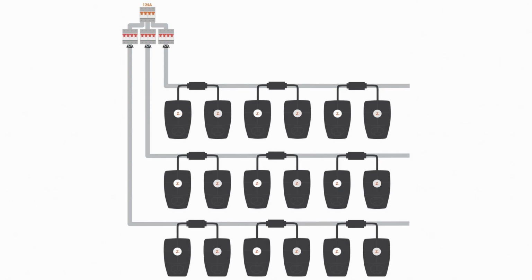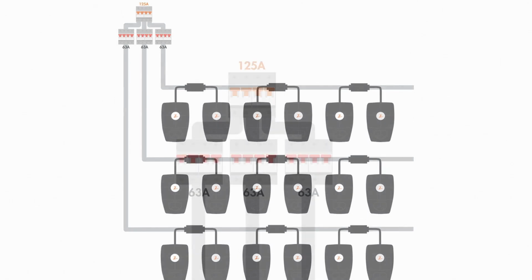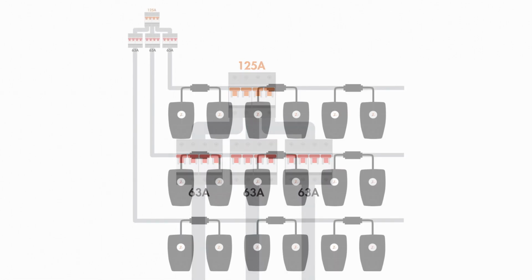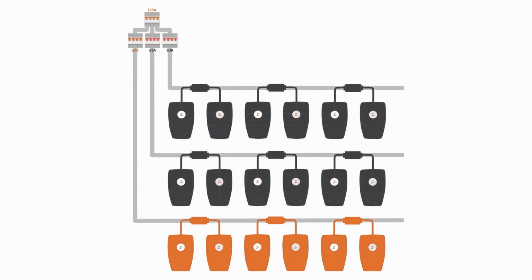As an example, this illustration shows an installation where the charging system circuit breaker is set to 125A. There are 3 circuits added to this circuit breaker, where each circuit is set to 63A. 6 charging stations have been added to each circuit.